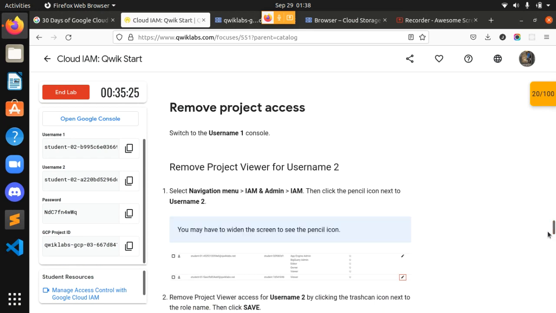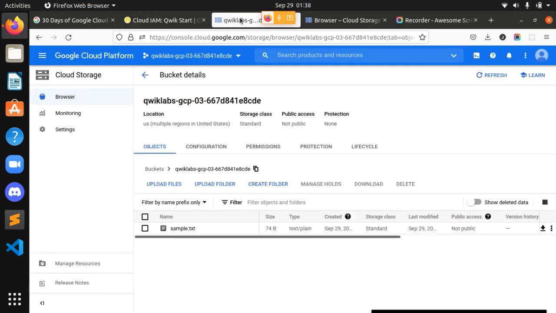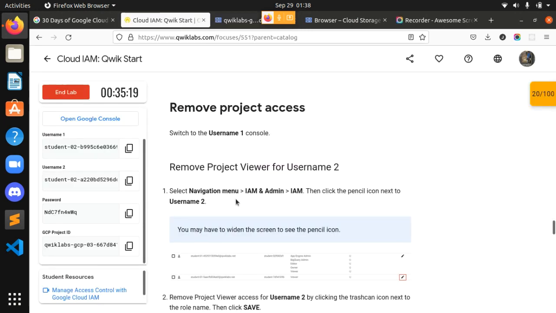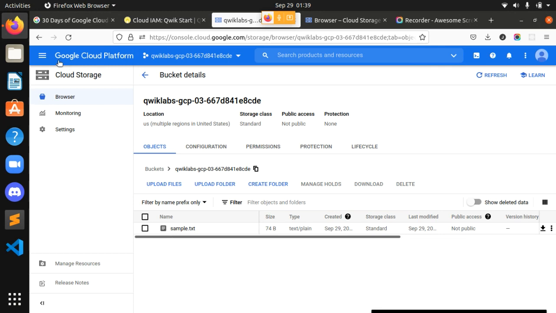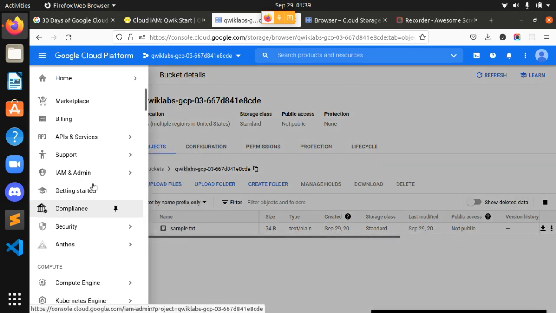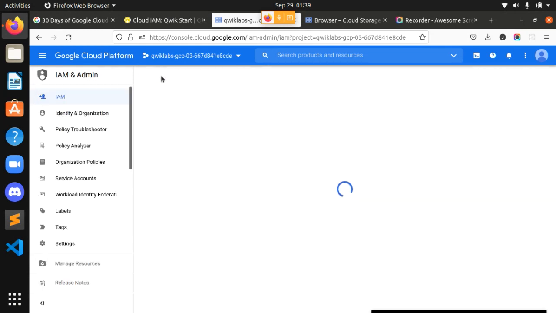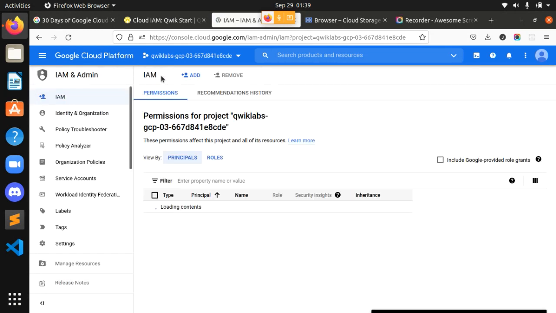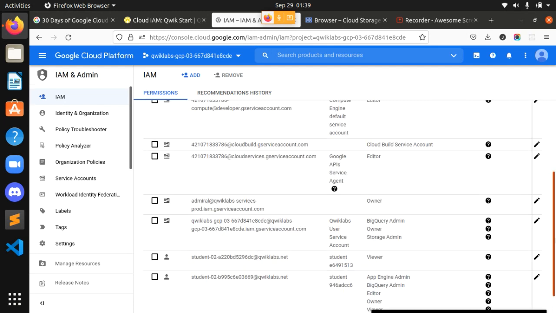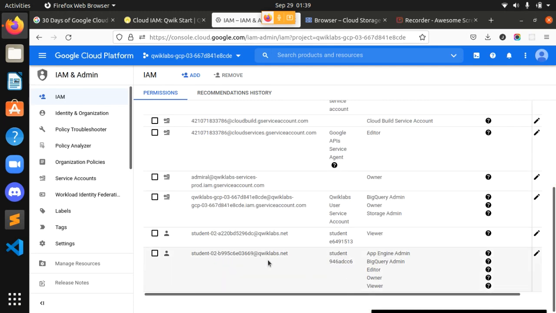Now the next task, remove project access. Switch to the username 1 console. This is my username 1. Select the navigation menu, IAM and admin. Then click the pencil icon next to username 2. Okay, I am in the username 1 part. From here, I will go to IAM. Guys, don't be confused over this. It's sometimes confusing. I'm getting it right, and I have to select the username 2 part.